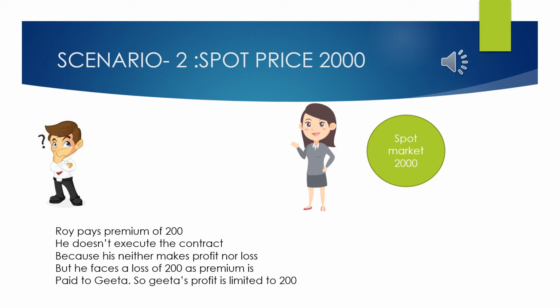But at the same time, when Roy faces a loss of 200 rupees as he is paying a premium to Miss Geeta, she is earning a profit of 200 rupees in the form of a premium. So over here, when he doesn't execute the contract, Geeta gets a profit which is limited to 200 rupees. That is the premium that she receives from Mr. Roy.